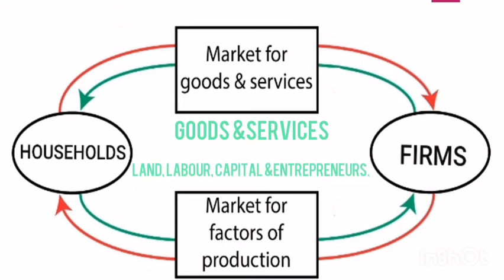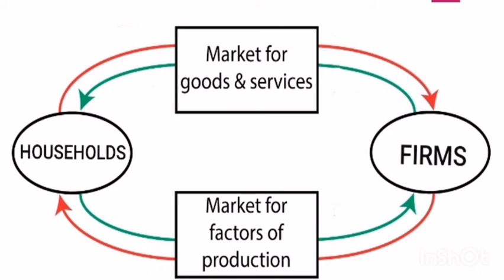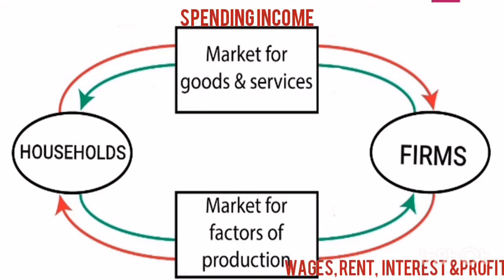Here also notice one thing, that both the green arrows, that is when the firms are selling goods and services to household, and when the households are selling land, labor, capital and entrepreneur to the firms, it is the flow of goods. And both the red arrows show the flow of money, that is the real flow.